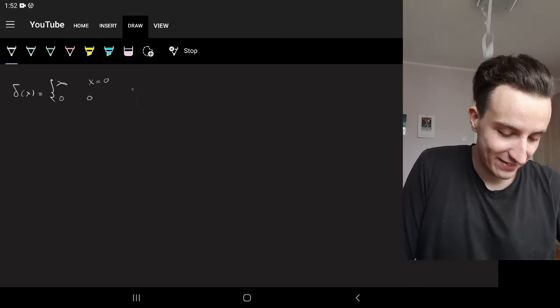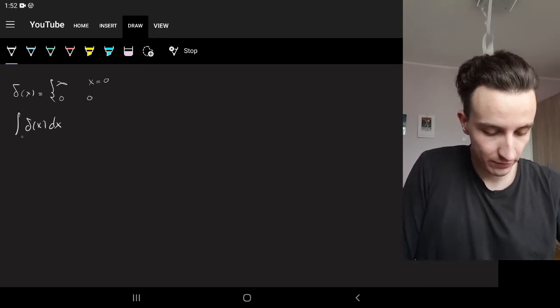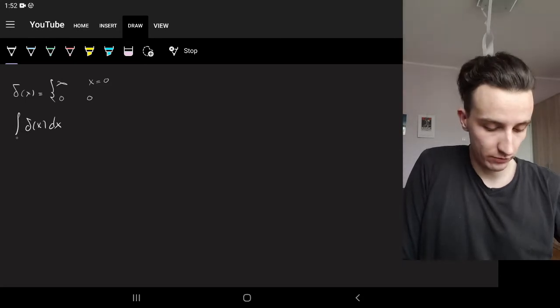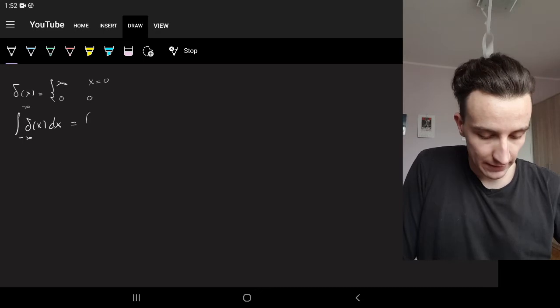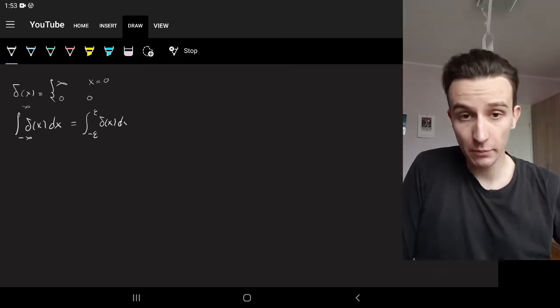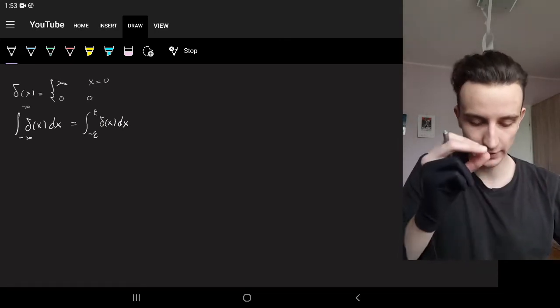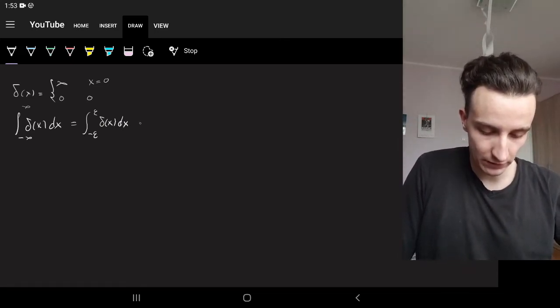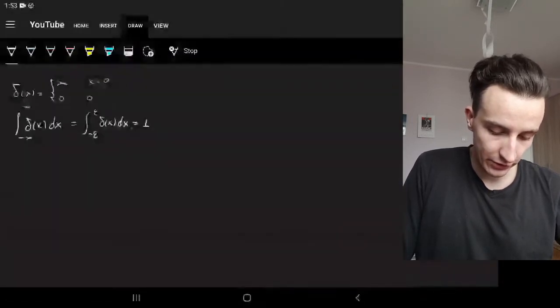And 1 is the integral of the delta function dx from minus infinity to infinity, or just from, let's say, minus epsilon to epsilon. The integral is the same because it's 0 everywhere else except in this one spot where x is 0, and that is 1. The integral of the delta function is 1.